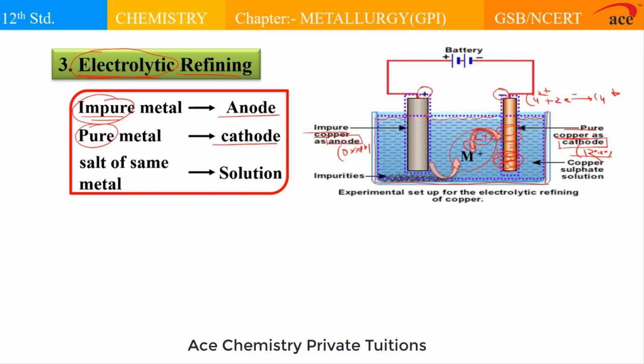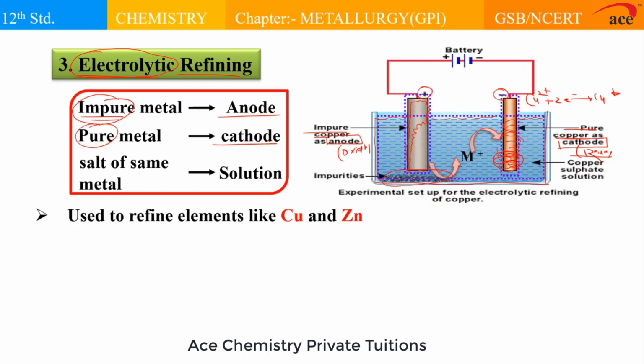So if this process continues, what happens? Because of the oxidation and production of copper 2+ ions, the mass of the copper anode decreases, and because of the deposition of copper metal, the mass of the cathode increases. Please remember, only the metal ions are migrating and depositing. So from anode to cathode, there is a transfer of only metal ions, not the impurities. So impurities remain collected at the surface or at the bottom of the anode, which we refer to as anode mud.